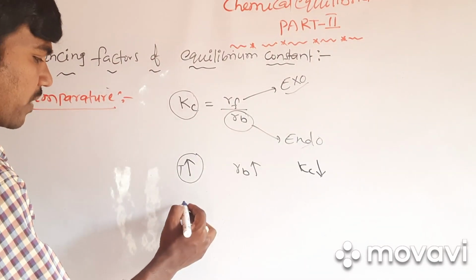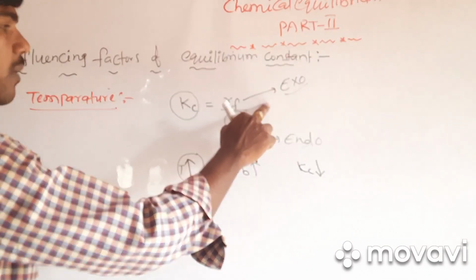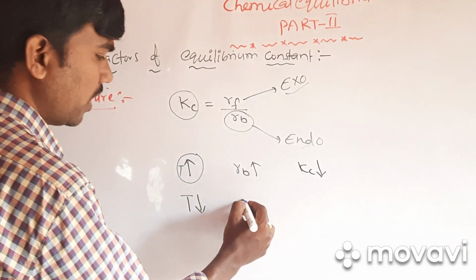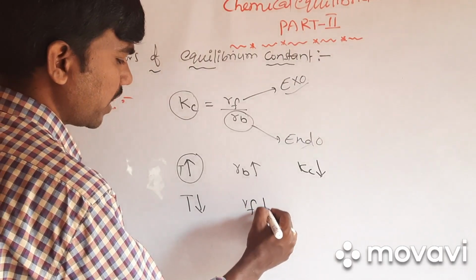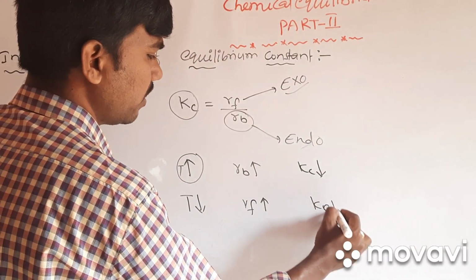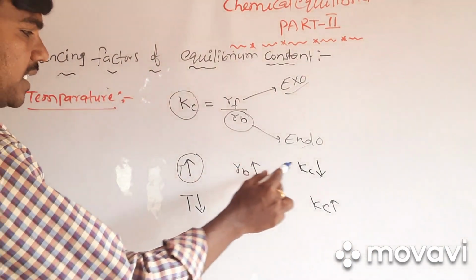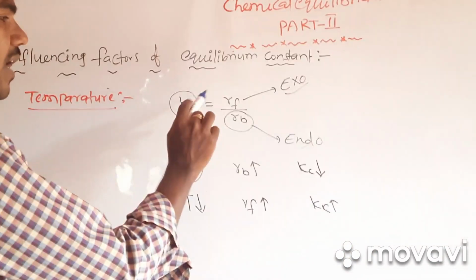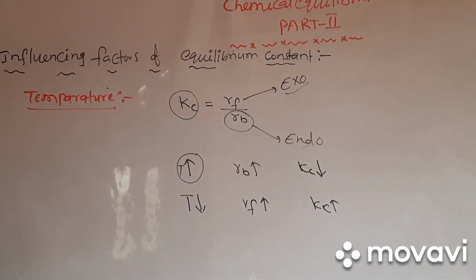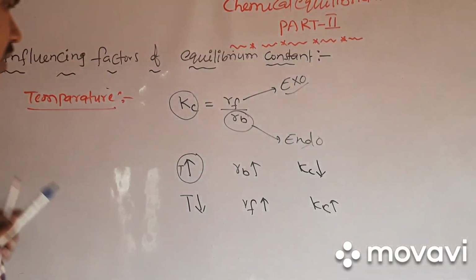Clear? So if I decrease the temperature, that is a favorable condition for the forward reaction, so the rate of forward reaction will increase. When the rate of forward reaction increases, Kc will increase. Because of this, when we change the temperature, the Kc value changes. Now I am going to explain the exact mathematical relation between Kc, the equilibrium constant, and temperature.